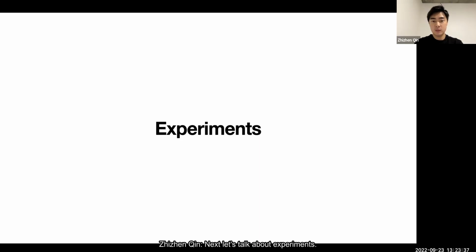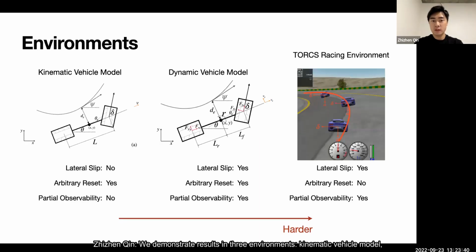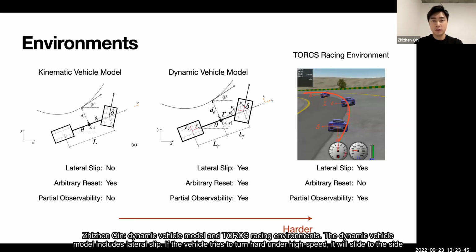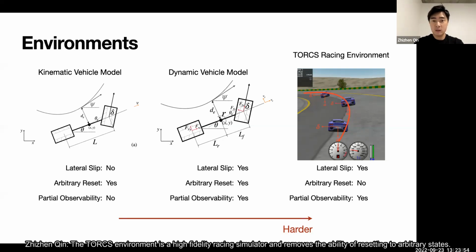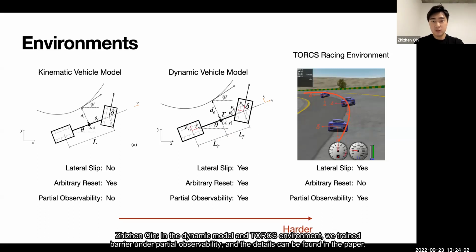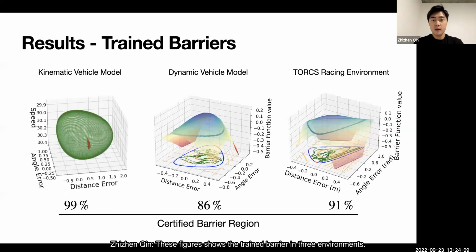Next, let's talk about experiments. We demonstrate results in 3 environments: kinematic vehicle model, dynamic vehicle model, and TORCS racing environment. The dynamic vehicle model includes lateral slips. If the vehicle tries to turn hard under high speed, it will slide to the side. The TORCS environment is a high-fidelity racing simulator and removes the ability of resetting to arbitrary states. In the dynamic model and TORCS environment, we trained the barrier under partial observability, and the details can be found in the paper.